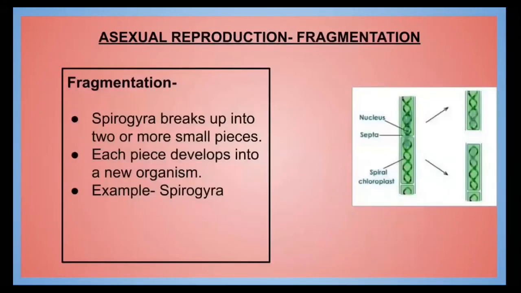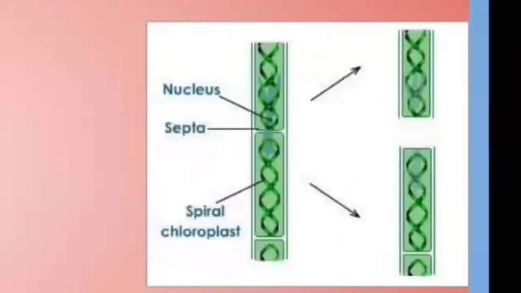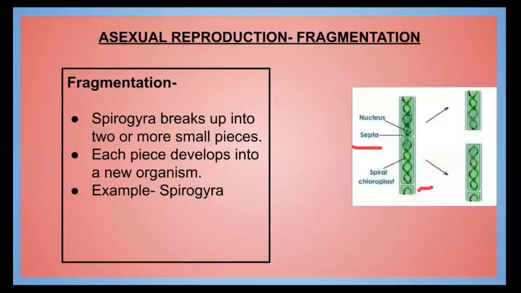Next is asexual reproduction by fragmentation. As the name indicates, fragments are formed. It is seen in Spirogyra. This filament has septa. If you see clearly, here is a septum. Septa divide the different cells of the filament of Spirogyra, and if it breaks, then every part forms a new Spirogyra. Each piece develops into a new organism.